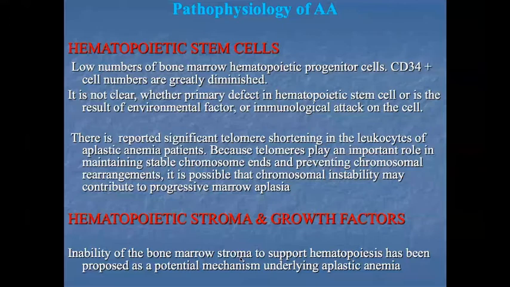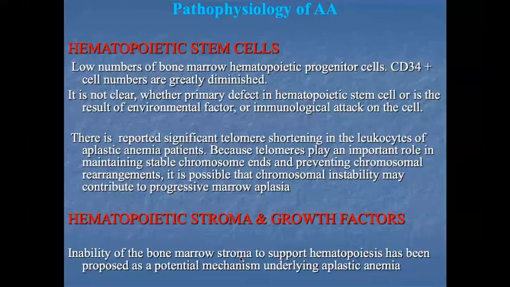Yes, but the immunological factor theory is mostly supported. The immunological attack suppressing the hematopoietic stem cell is the most supported theory about aplastic anemia. And there is significant telomere shortening reported in the leukocytes of aplastic anemia patients, because telomerase plays an important role in maintaining stable chromosome ends and preventing chromosomal rearrangement.